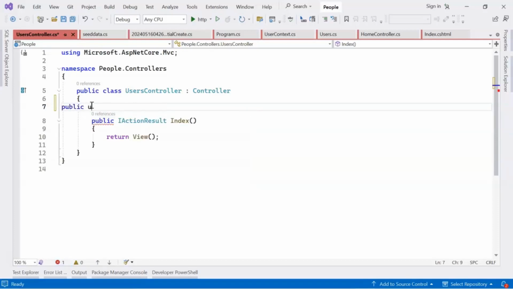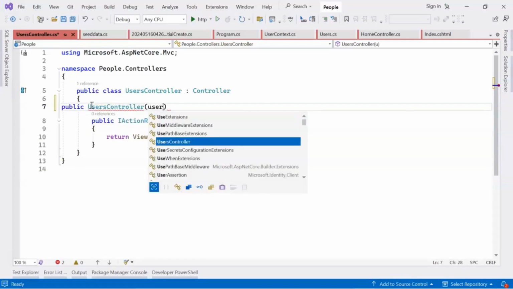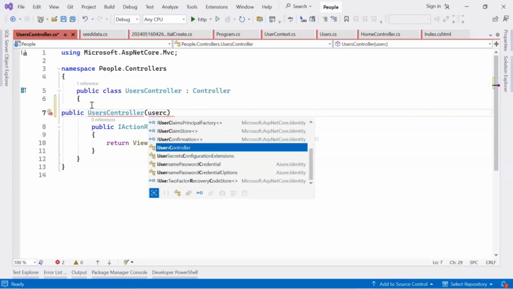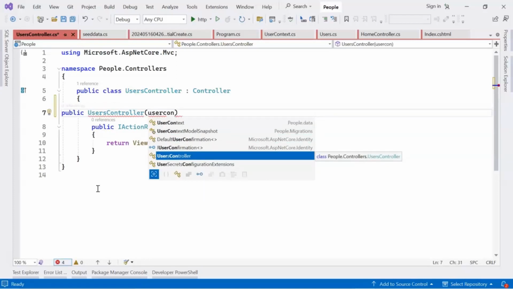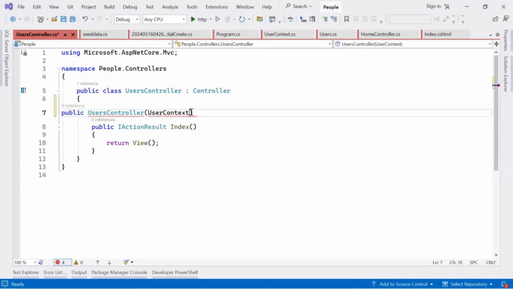Public user controller user context context.